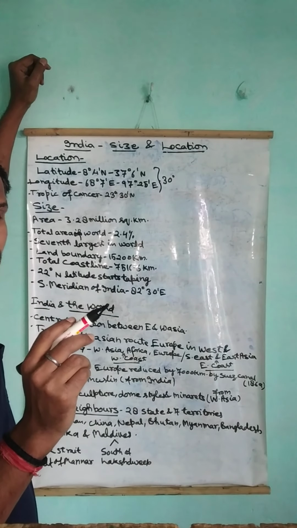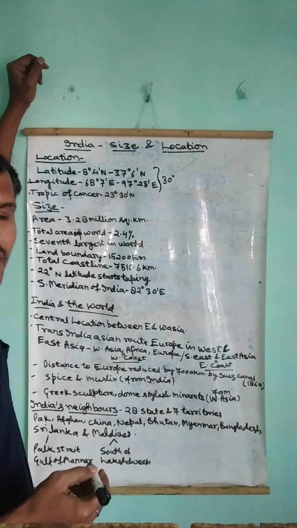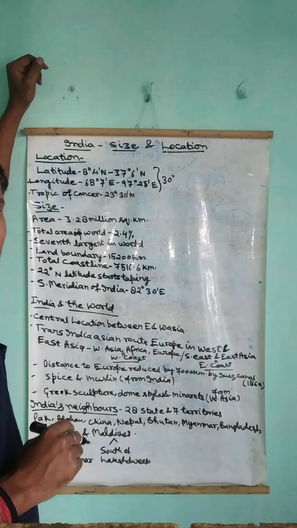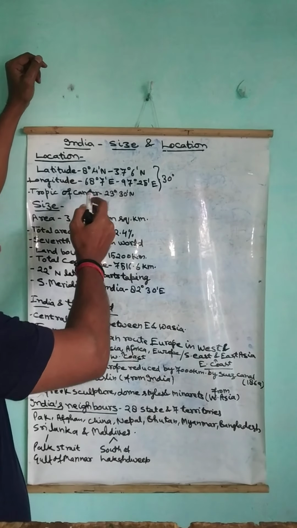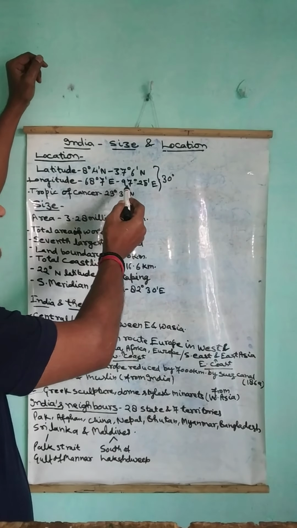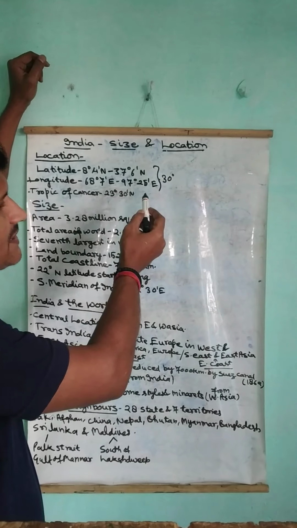As per location, first you all know India is a vast country. As per its vastness, we can see its latitudinal extent is 8 degree 4 minutes north to 37 degree 6 minutes north. This is the extent of latitude. Latitudes, you all know, are the horizontal lines on the map of India. And its longitudinal extent is 68 degree 7 minutes east to 97 degree 25 minutes east.